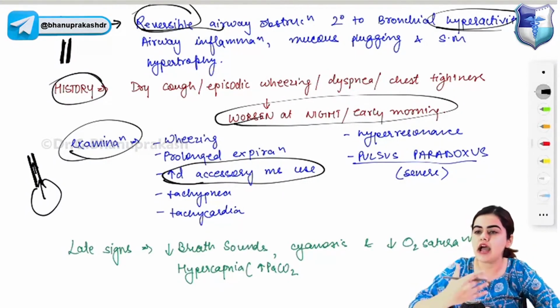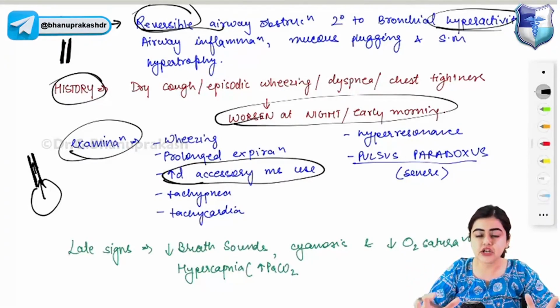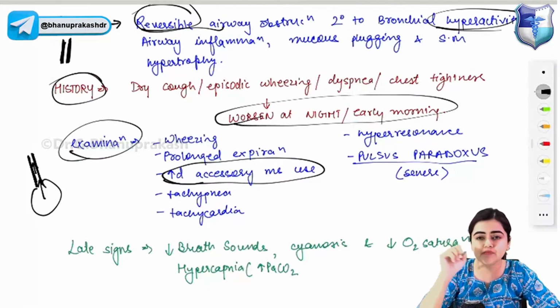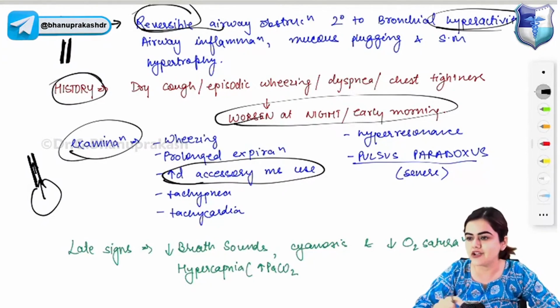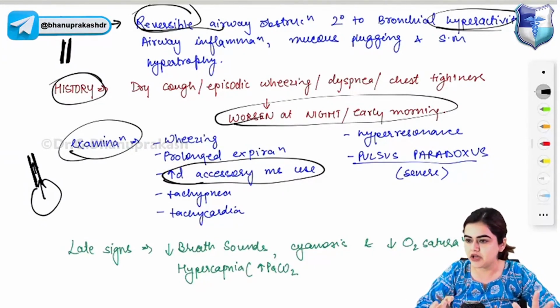Yes, you can all add the points which you can remember. So this will be a collective discussion. If you want to add any points related to asthma pathology, you can add. So yes, you can find Kirschmann spirals in the sputum. Kirschmann spiral is a sputum finding of asthma. Charcoal laden crystal is also a finding of asthma.